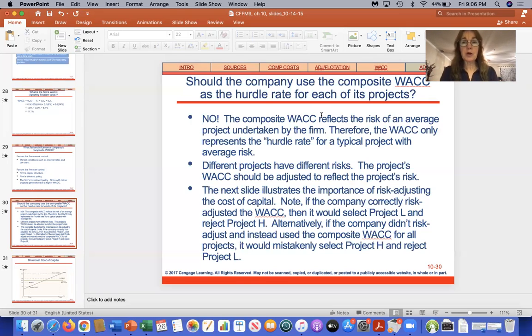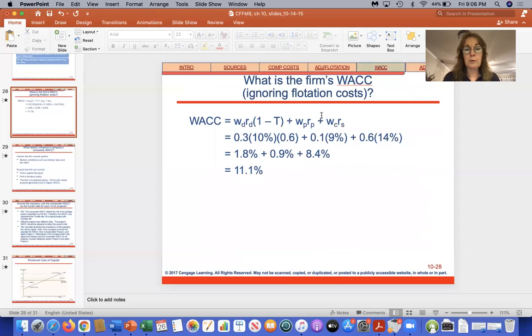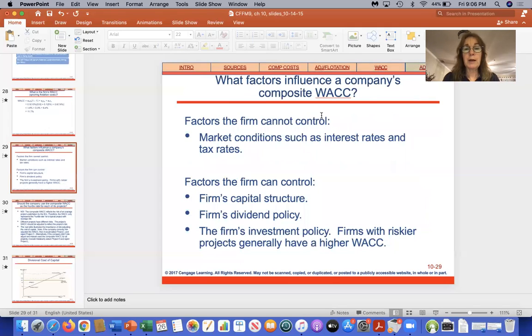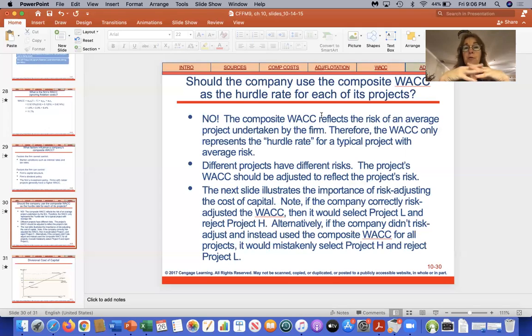So for example, let's go back to what we figured out, 11%. Let's just say our cost of capital is 11%. If you have a really low risk project, the return on the project might only be 9%. So if you were comparing a low risk project with your weighted average cost of capital, 9% versus 11%, you would not accept that project, right? Because it's not making you enough money.